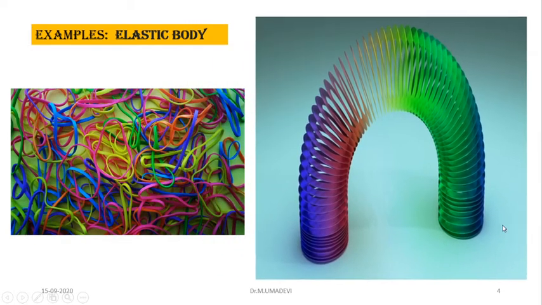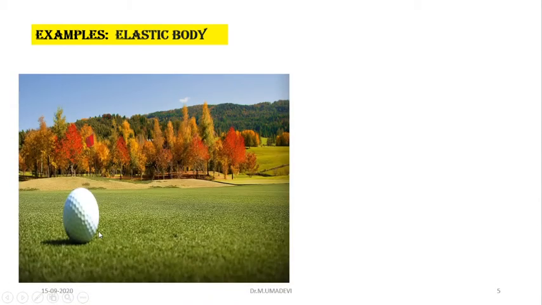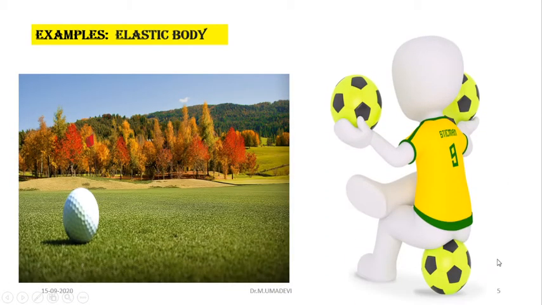Then we'll see some examples for elastic body. Rubber is the best example for elastic body. Then the spring is also an example for elastic body. Then golf ball, the football, basketball, all the balls we can say are elastic bodies. That is, inside it is made up of elastic particles.